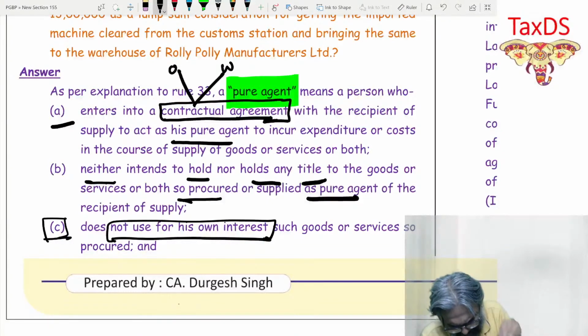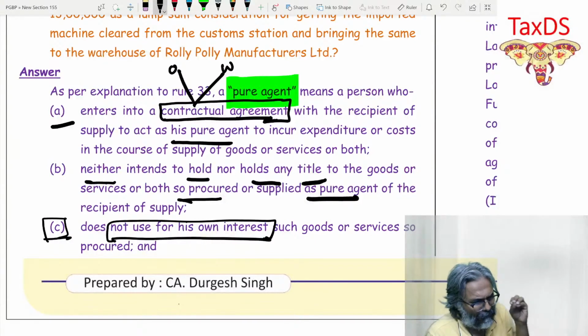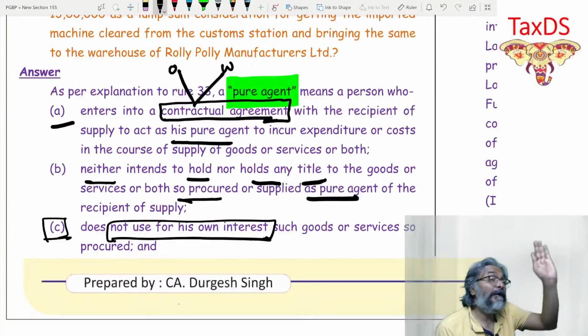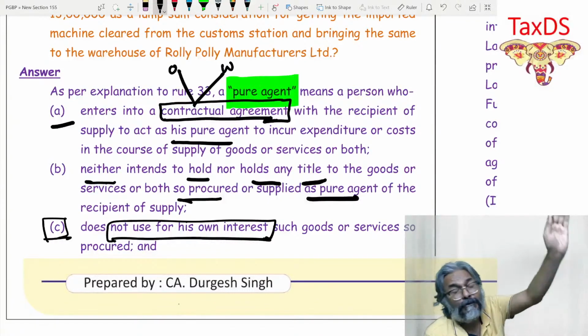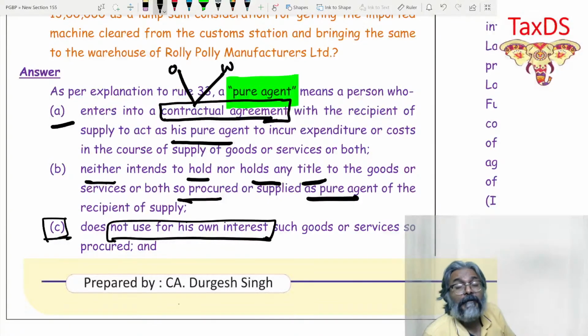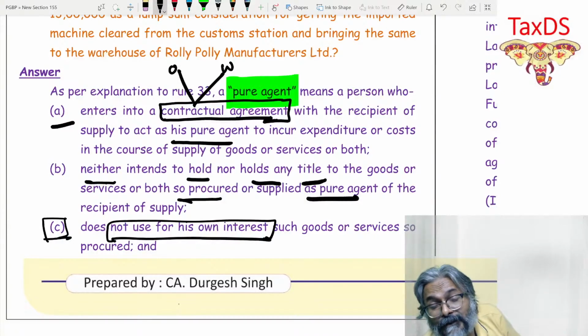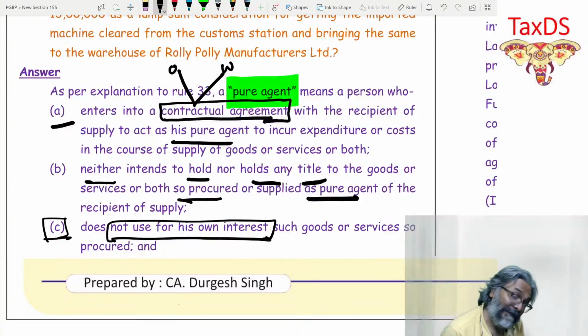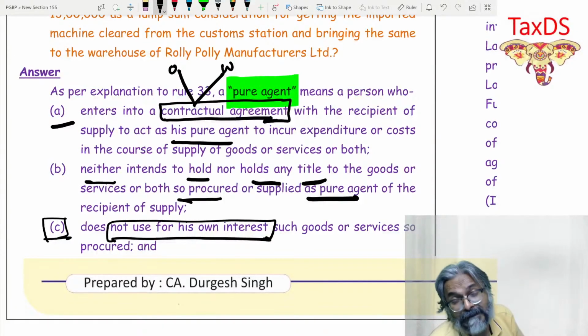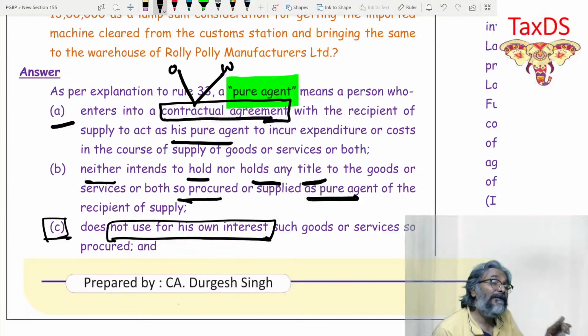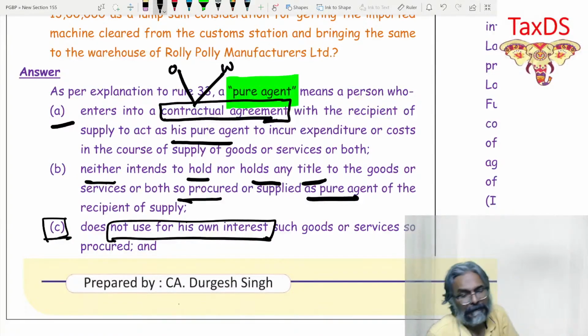Whereas to become a pure agent, this clause says that you should not be using those particular services or goods for which you have been appointed as a pure agent. But in the example of the CA, the flight and hotel services, did the CA avail those facilities? Yes. Did he use those facilities? Yes. Because he has used those facilities, the condition of pure agent is not fulfilled on that particular item.